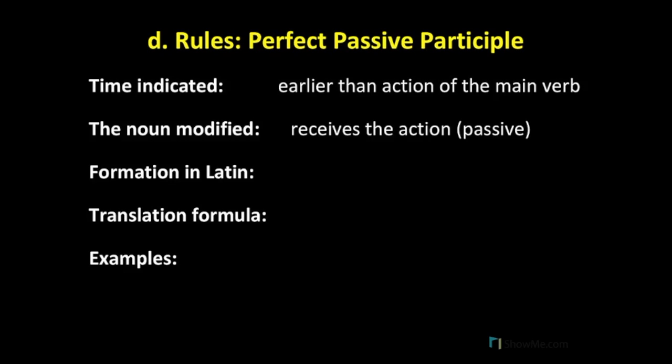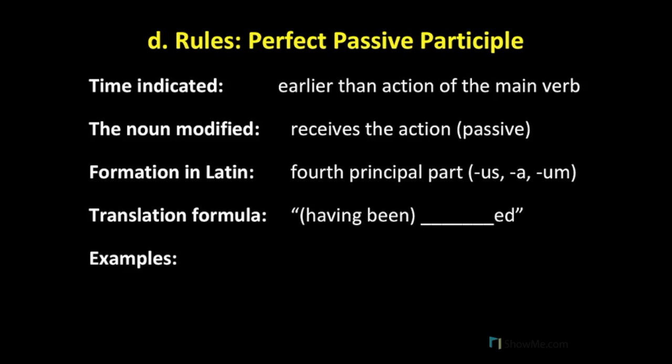And to form the perfect passive participle in Latin, we take the fourth principal part and use us, a, um endings to turn it into a first and second declension adjective. To translate the perfect passive participle into English, our standard translation is "having been blanked." Now, the "having been" is often a little bit clunky in English, so you might want to leave it out. But it can be helpful if you're trying to situate yourself in the idea of the perfect passive participle.